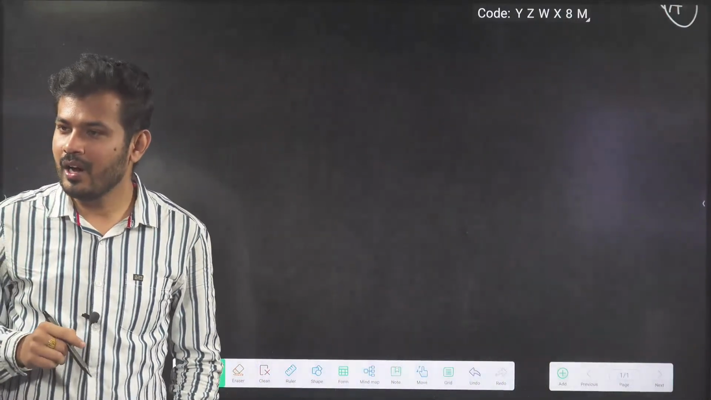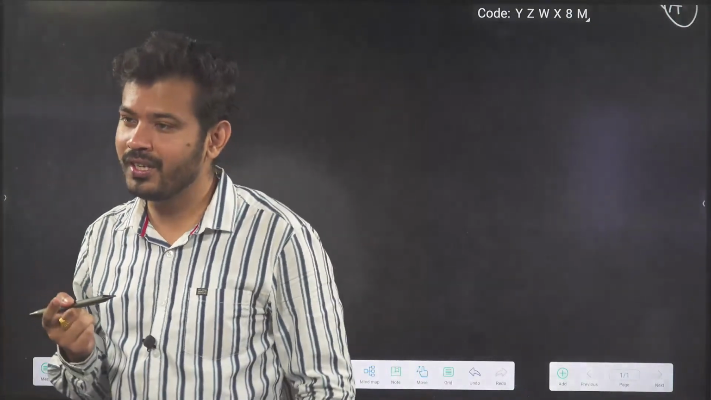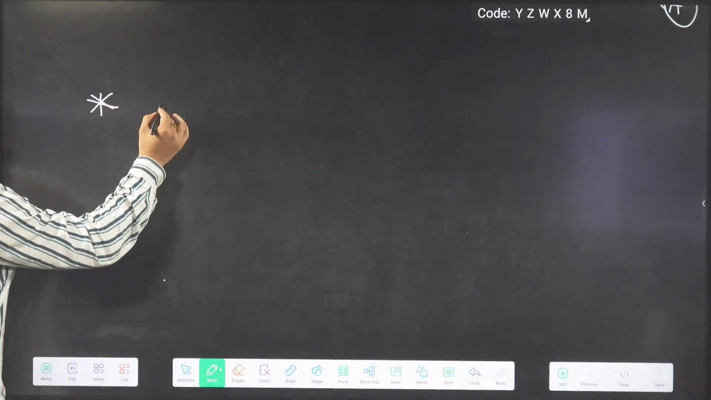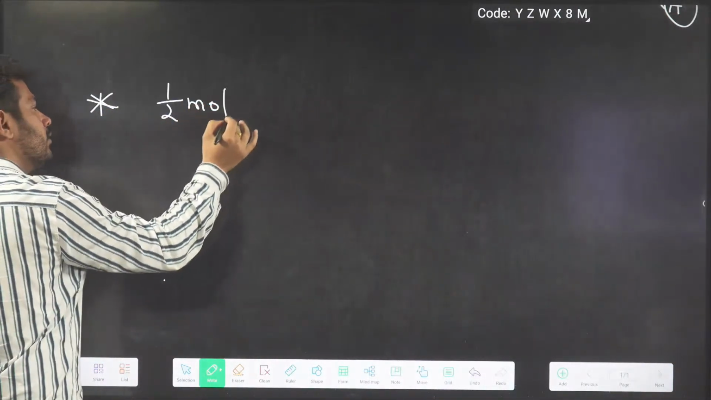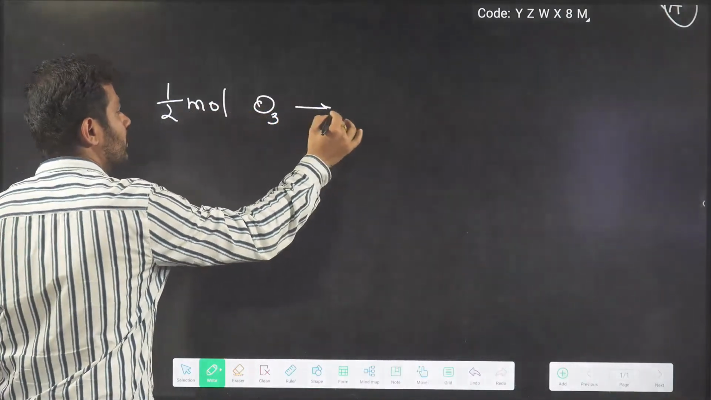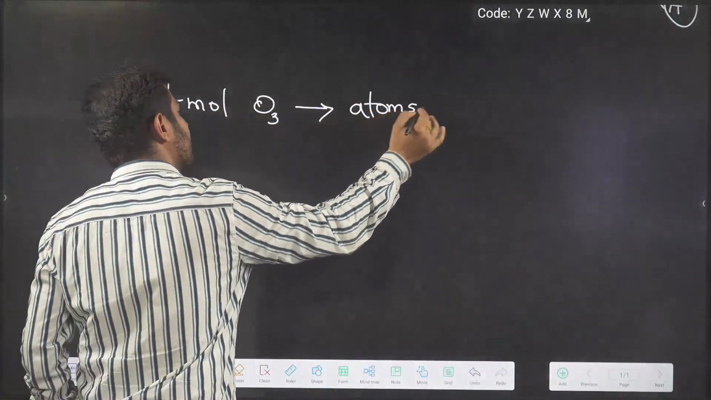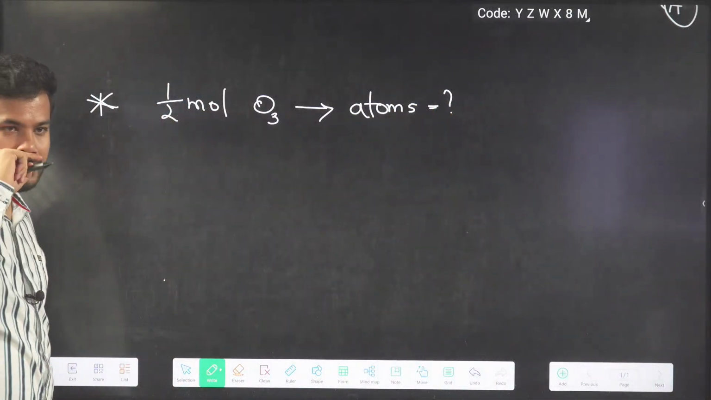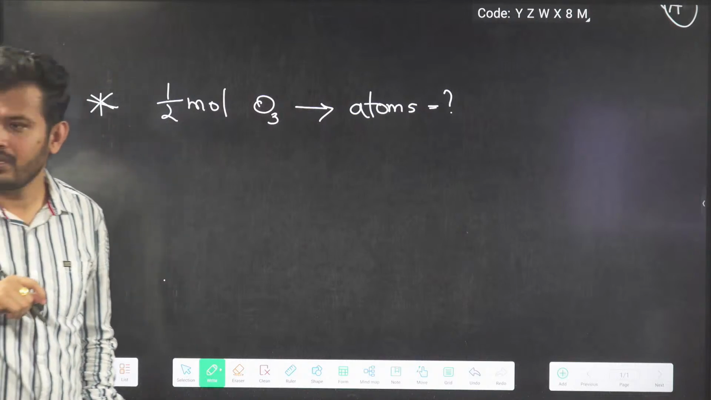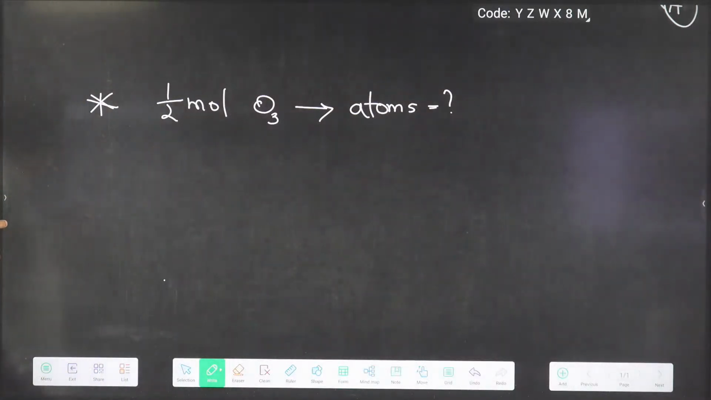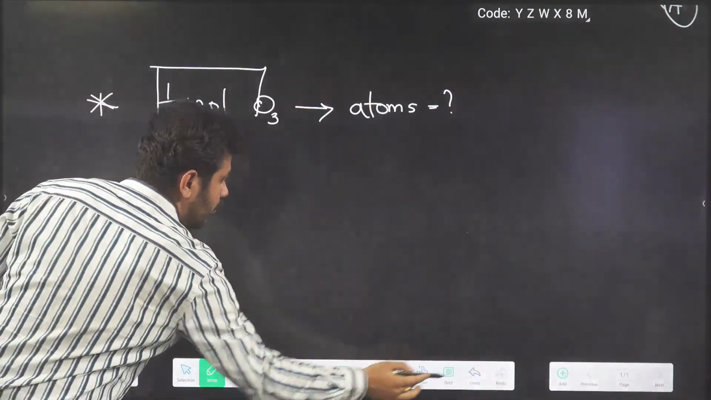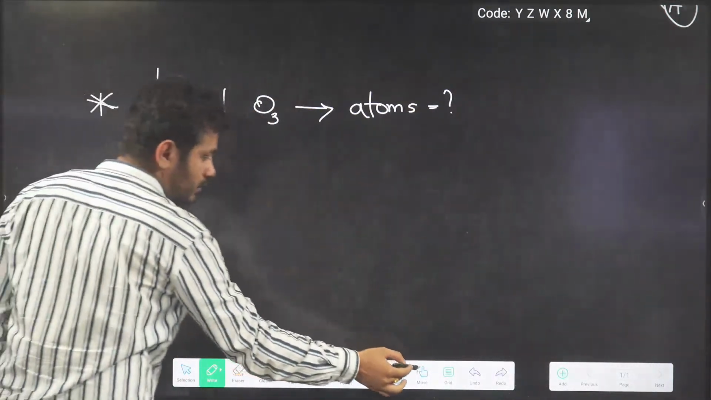How many atoms are present in half mole of O3? Very good question. Your question is: half mole of O3 is there, and in this, how many atoms are present? Half mole of O3, you see, is what you are talking about. Let us see, try to solve this.